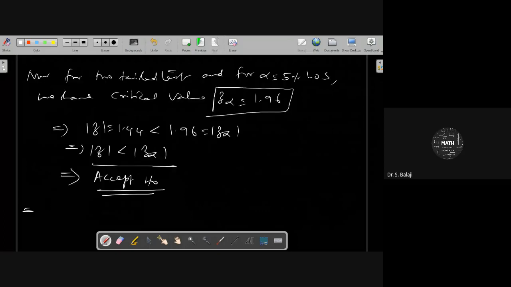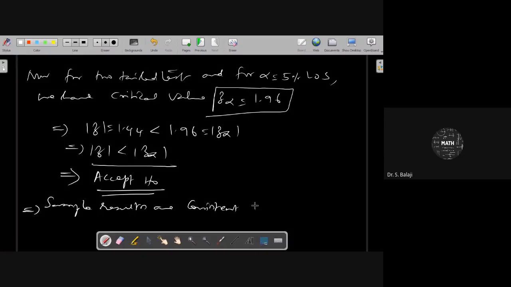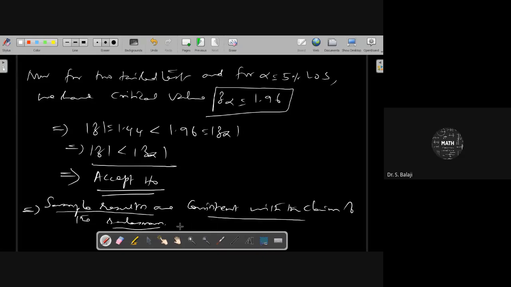Implies sample results are consistent with the claim of the salesman. This is the idea we can use: consistent with the claim of the salesman.